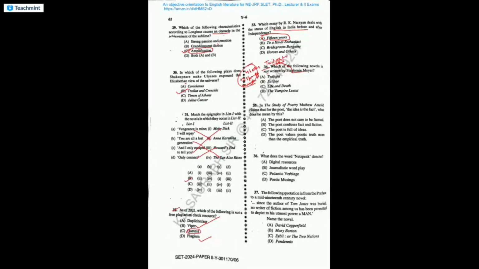So the question is, which of the following is not written by Stephenie Meyer? Twilight is of course very famous by Stephenie Meyer. Eclipse is also there. Life and Death is also there. The one novel which she did not write is The Vampire Lestat. It is written by another vampire writer who writes on the tropes of vampires, Anne Rice. She has a very famous novel, Interview with the Vampire. So this vampire fiction comes under Halloween or horror novels. We know about that. In my MP SET paper, I have discussed Halloween,